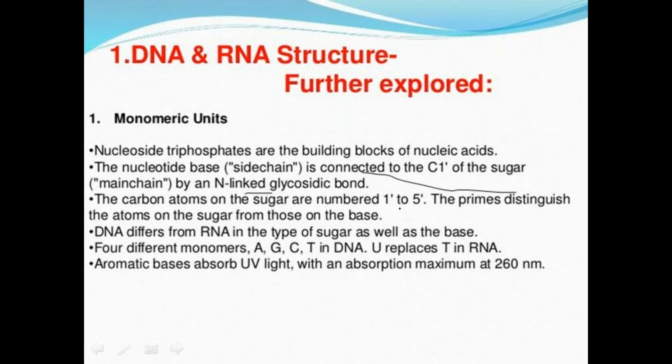These are the processes that are involved. After the extraction, we have to check the purity, and for checking the purity we have to determine the absorbance. The absorption maximum occurs at 260 nanometers for nucleic acids.